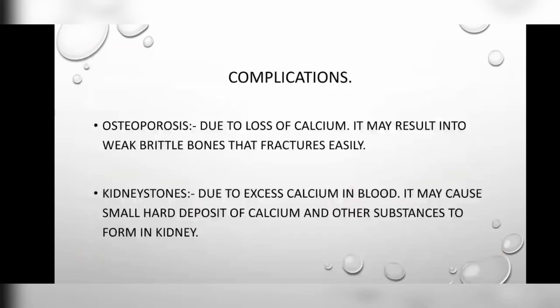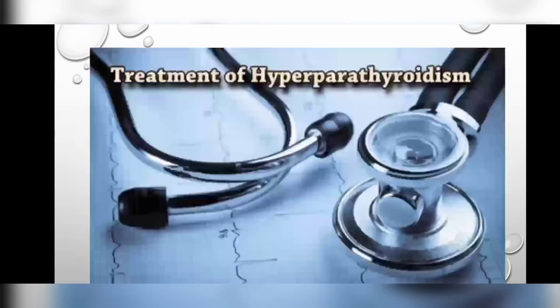Then look at the complications of hyperparathyroidism. The first complication is osteoporosis. Due to loss of calcium, it may result in weak, brittle bones that fracture easily. Then kidney stones. Due to excess calcium in blood, it may cause small hard deposits of calcium and other substances to form in the kidney. Then the treatment of hyperparathyroidism.